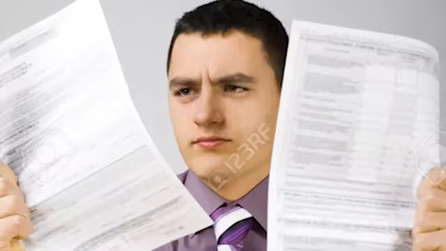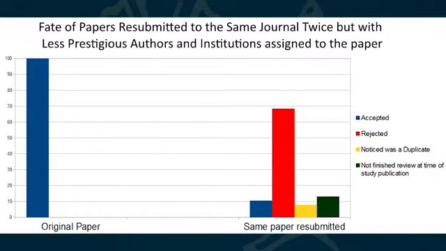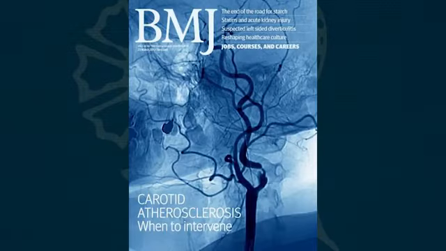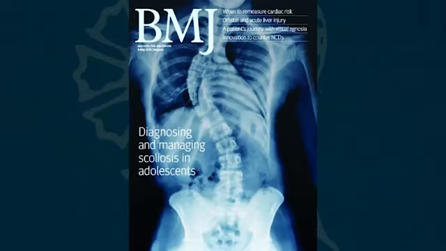There was another experiment where the authors took published papers in a journal and then resubmitted those papers. But the twist was that the names of the authors and associated universities were less prestigious, but otherwise they were the exact same papers. 92% of the time, the resubmitted paper was not detected as already having been in that journal. Only 8% of the time were the duplicates detected. Of those papers that were not recognized as duplicates, 87% were rejected and 13% were accepted. Again, these were the exact same papers that were accepted by the same journals when the author and institution was more prestigious.